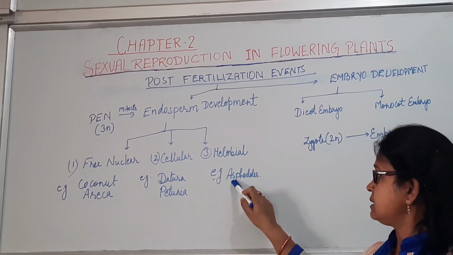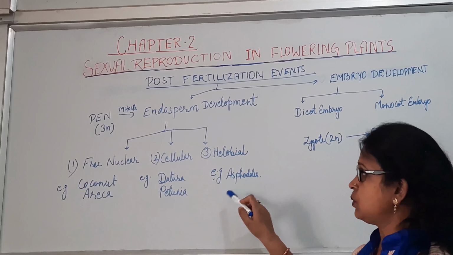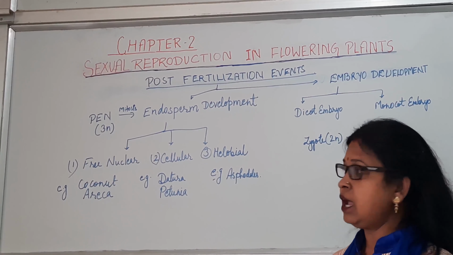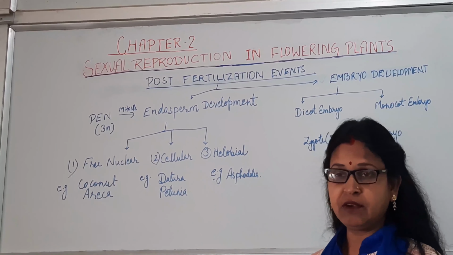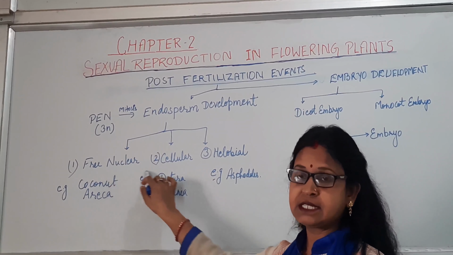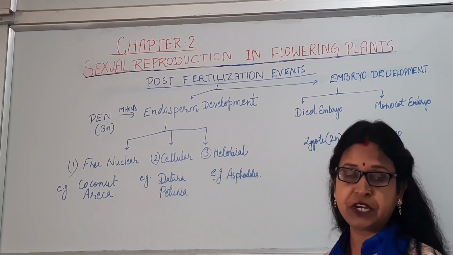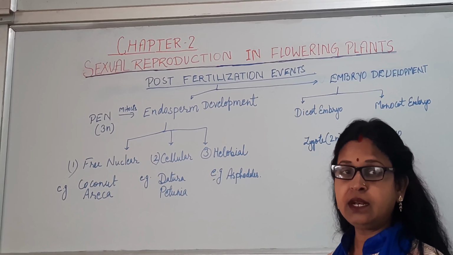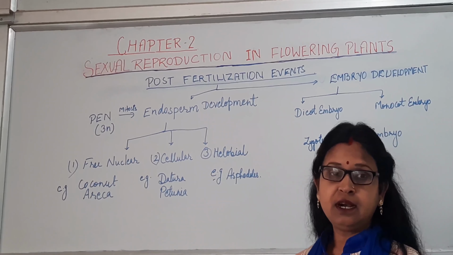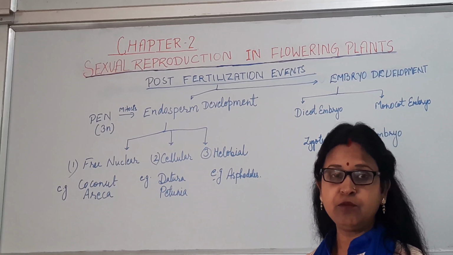The example is Asphodelus. In the developed endosperm you can see all are similar, but only during the developmental stages there are differences, and accordingly it is categorized into three types: free nuclear, cellular and helobial type. Now we will discuss the embryo, dicot embryo and monocot embryo.